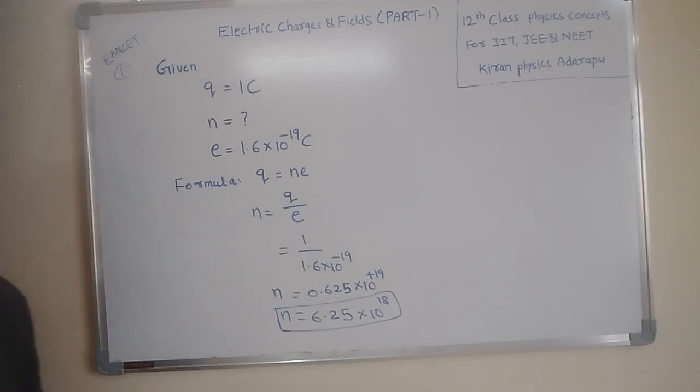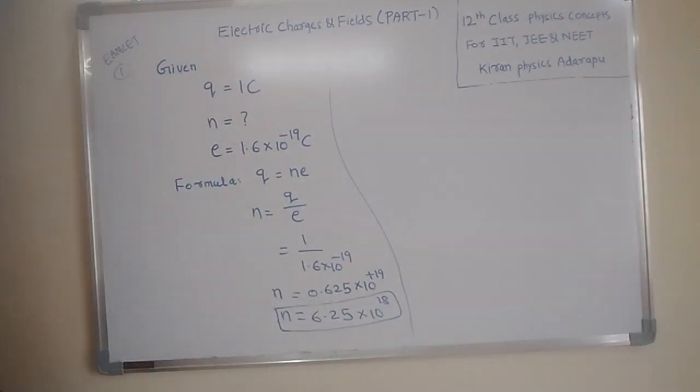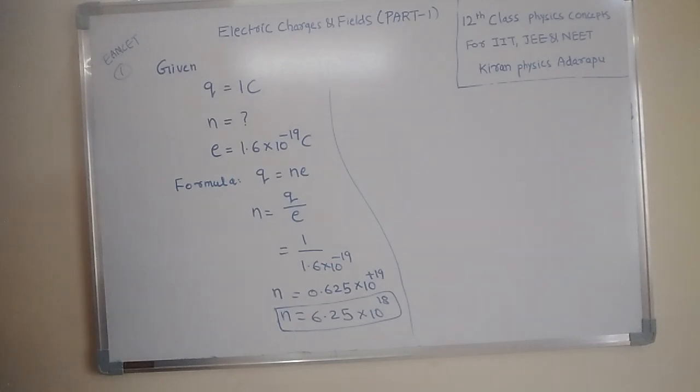So this is one question. Sometimes, based on the same formula and the same concept, a different problem is asked. Sometimes the charge is given and the number of electrons is asked. Sometimes the number of electrons is given and the charge on the body is asked.